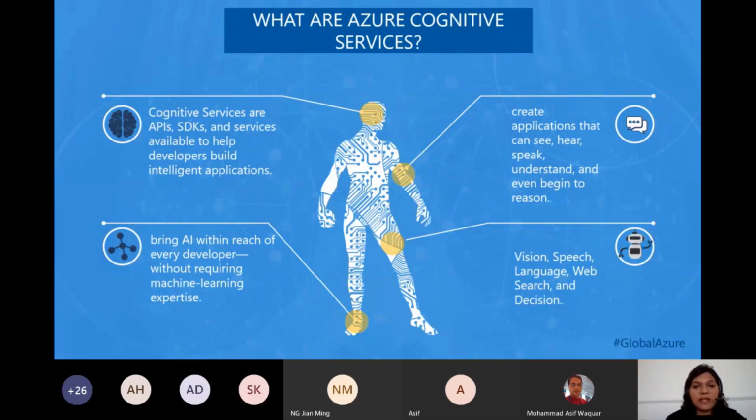So in this case, where you want to have sophisticated artificial intelligence and machine learning based services in your applications and have them up and running quickly, without having to write the boilerplate code about what kind of machine learning model we are going to use and how we are going to train the data.